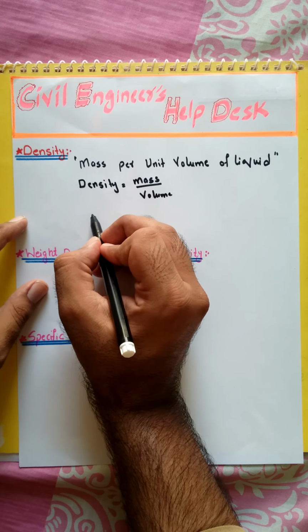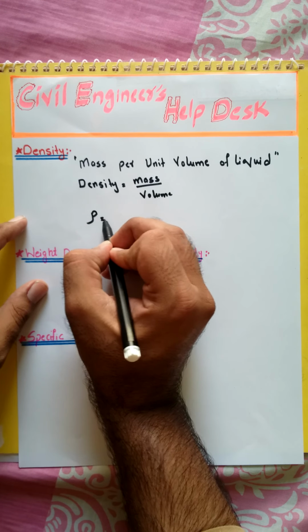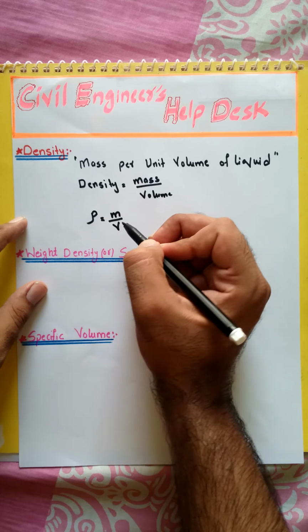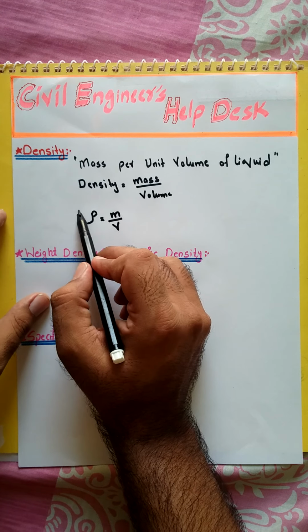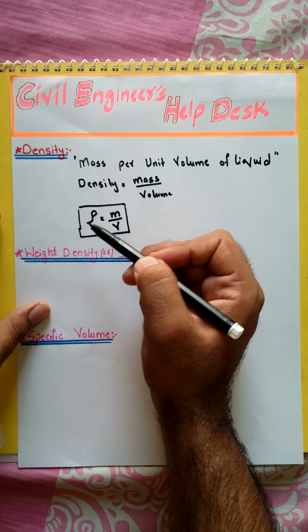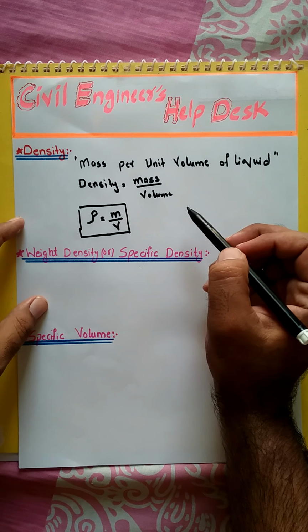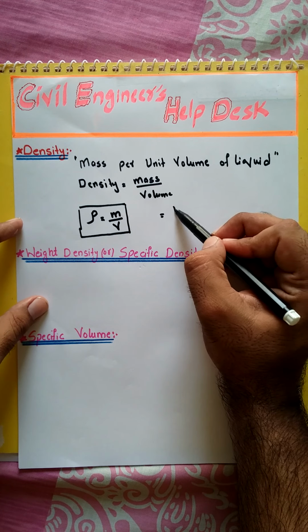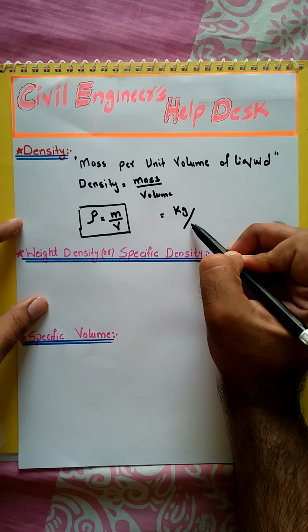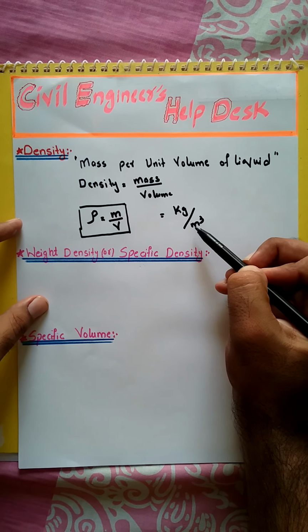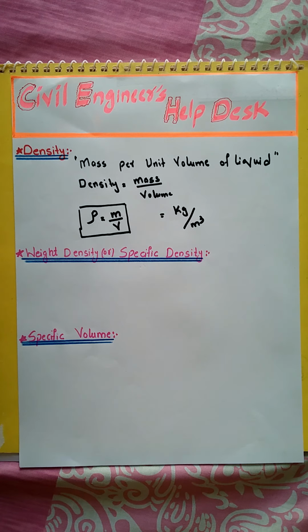Density is denoted by rho, whereas mass is denoted by m and volume is denoted by V. So this is the formula for density for any liquid. Here viewers, remember the unit for density: mass unit is kg and volume unit is cubic meter. So the unit for density is kg per cubic meter.